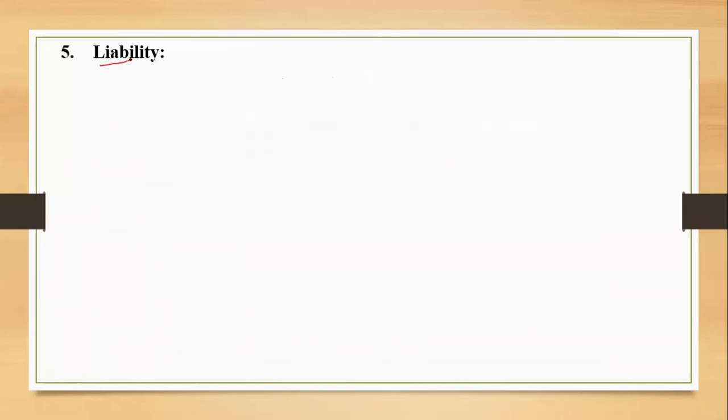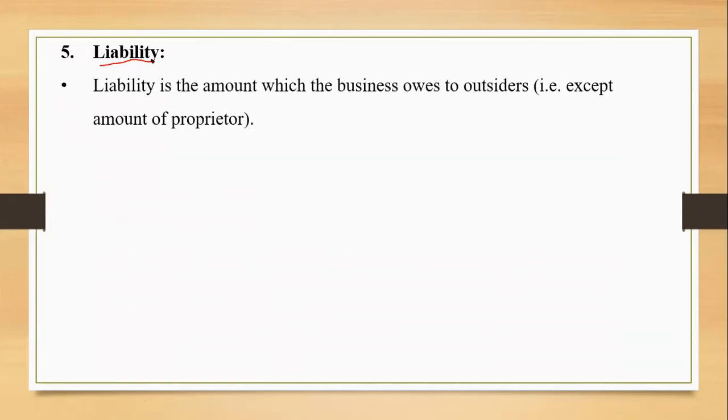Next term is liability. The amount which is owed by the business to anyone. Amount owed by a business entity is a liability. What the business owes to outsiders is a liability, except the amount of the proprietor, because that will be part of the internal liability.